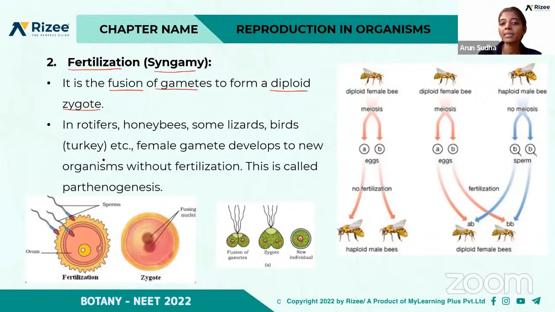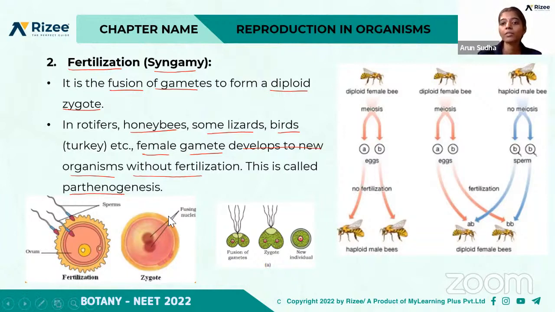But in some cases, like rotifers, honeybees, some lizards, and birds like turkey, the female gamete develops into a new organism even without fertilization. That is, without the fusion, it leads to the formation of new organisms. That is called parthenogenesis. So parthenogenesis is the formation of new organisms without fertilization, right? I hope you are clear. Any doubts in this?